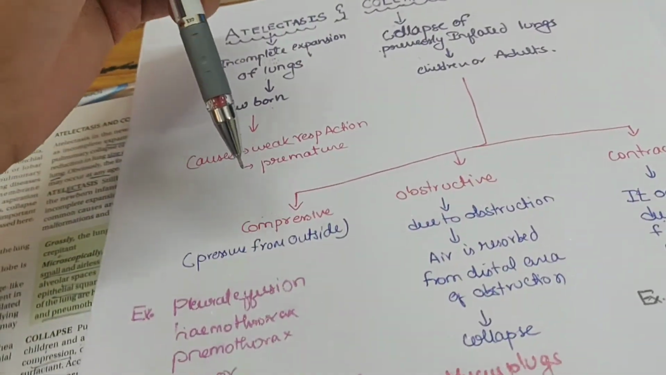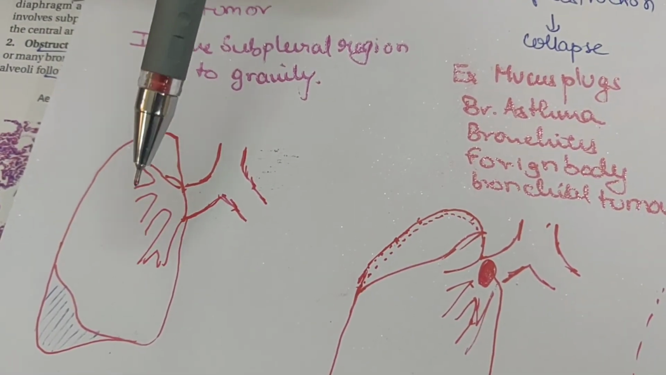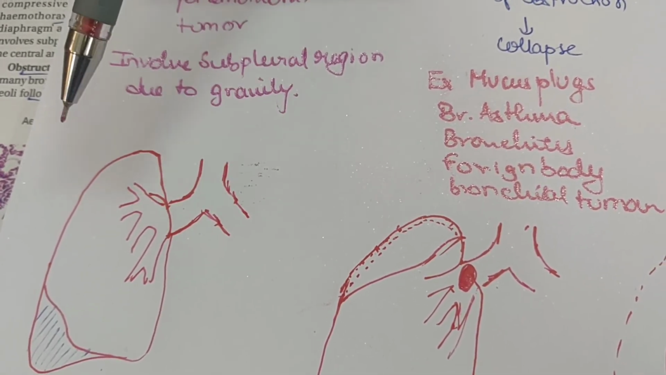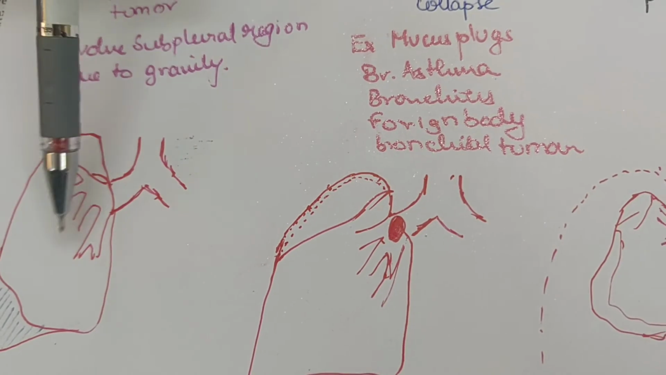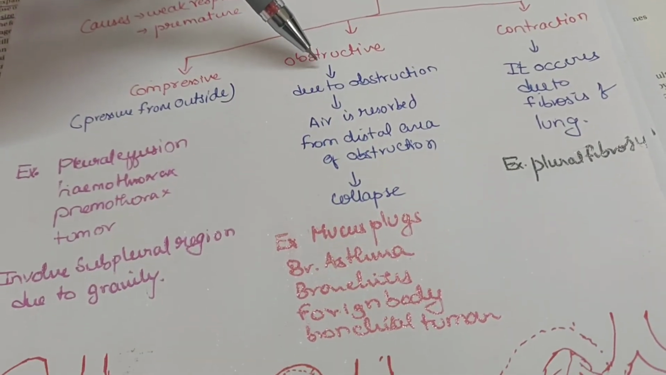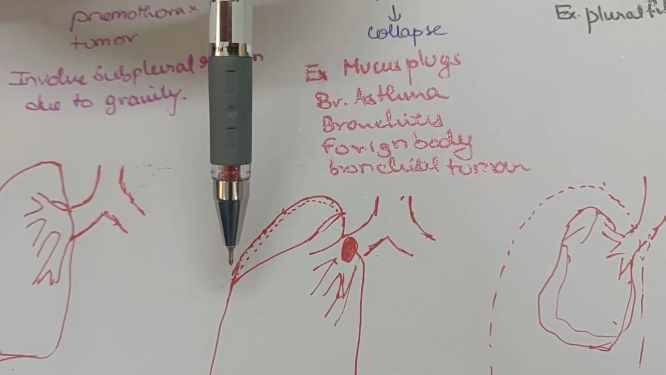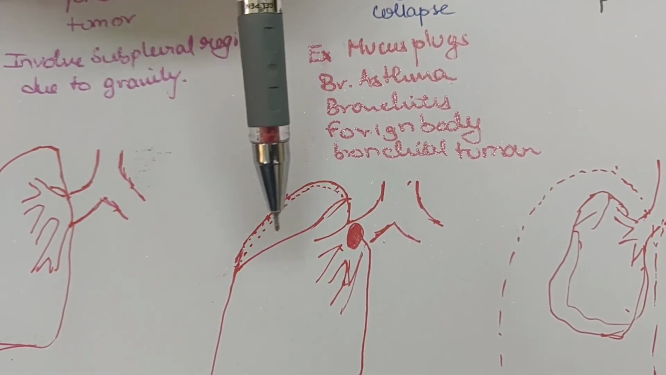In compressive collapse, the mediastinum is shifted towards the opposite side of the collapsed lung, whereas in obstructive collapse, there is shifting towards the collapsed lung as there is empty space. Okay.